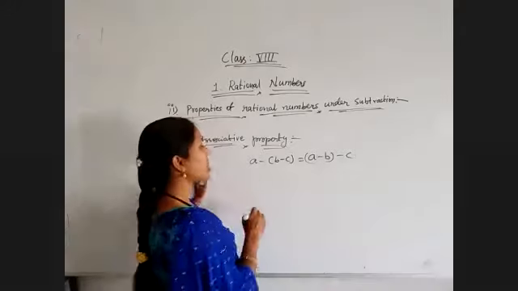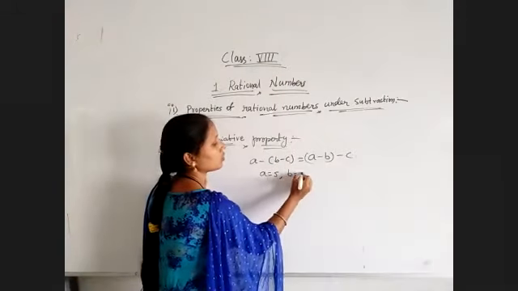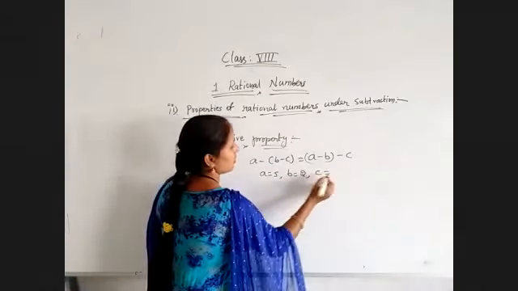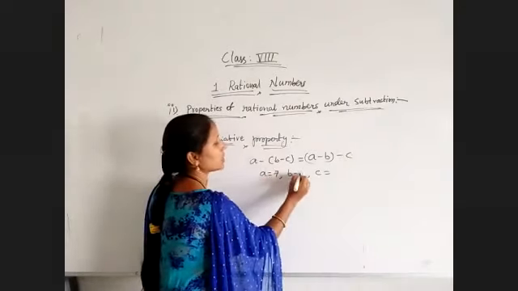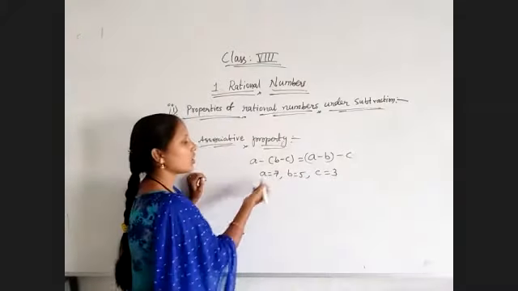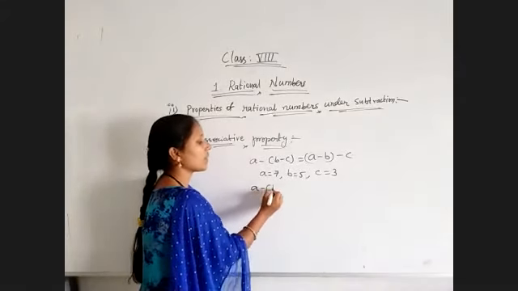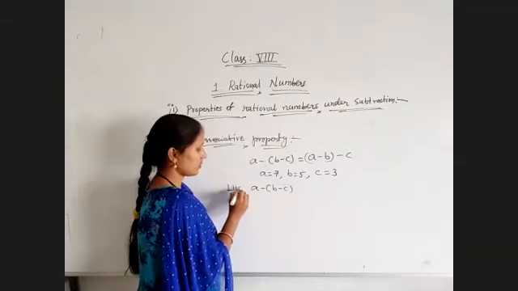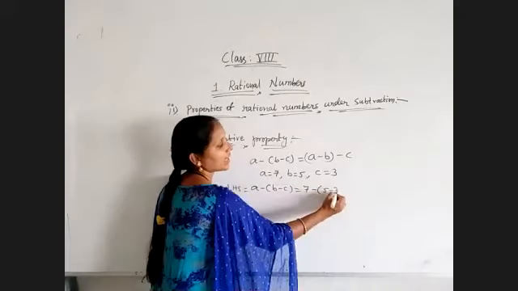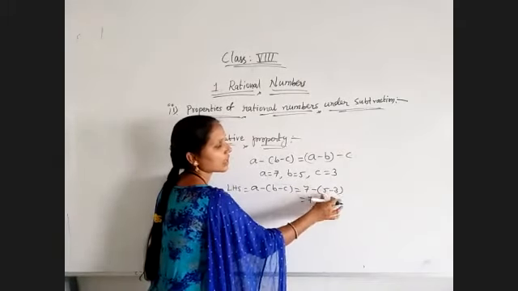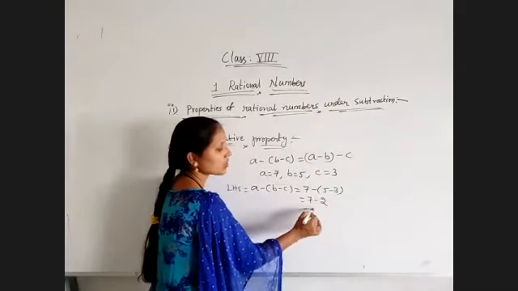We will check. I am taking A is 7, B is 5, C is 3. Now apply this and verify whether it is possible or not. Take the LHS, A minus (B minus C). A value is 7 minus, B value is 5 minus 3. Because of the bracket, we have to simplify that first. 5 minus 3 is equal to 2. 7 minus 2 is equal to 5.